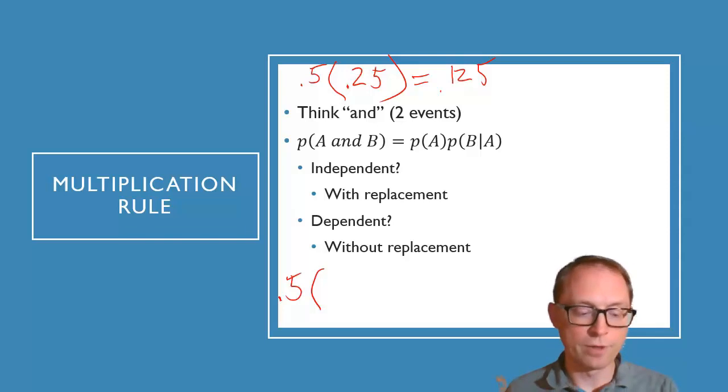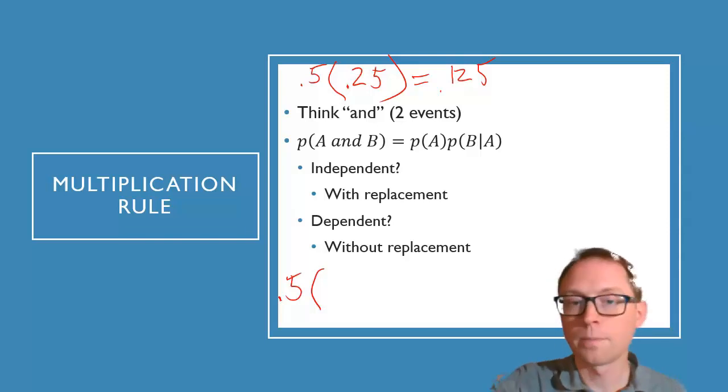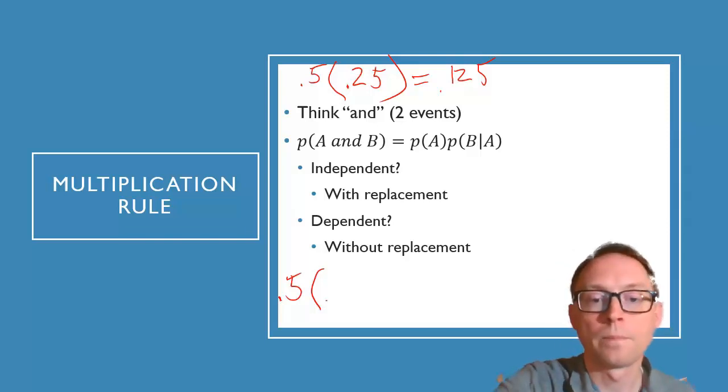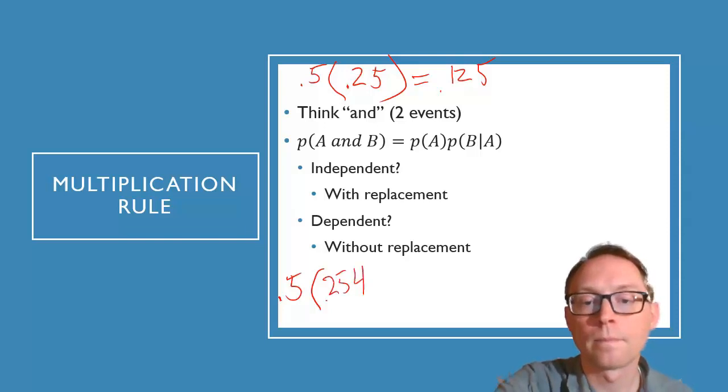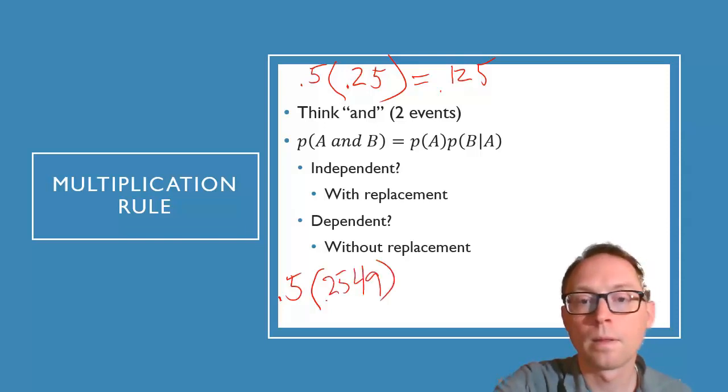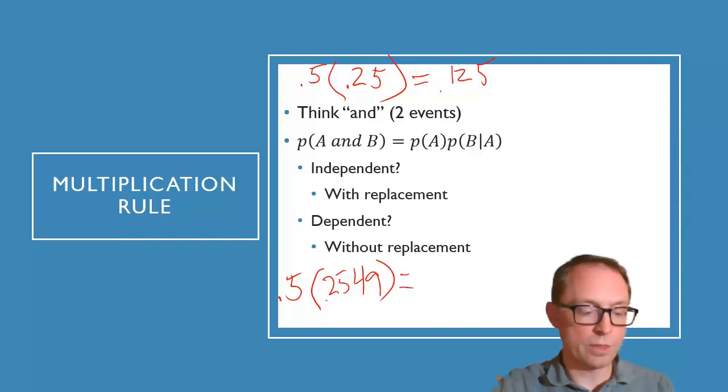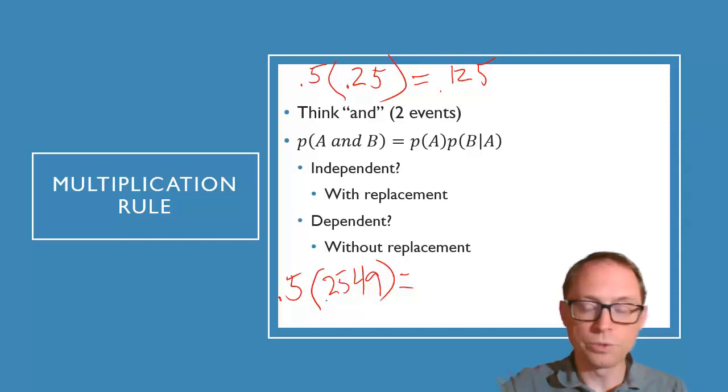It's 0.2549, right? So instead of just 0.25, it's 0.2549. And when you multiply those two things, you get 0.12745.